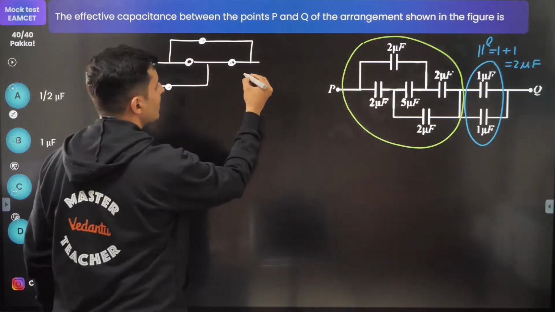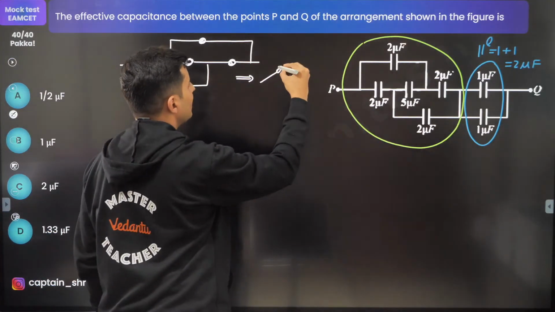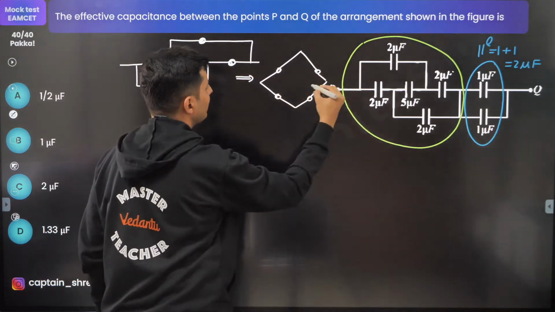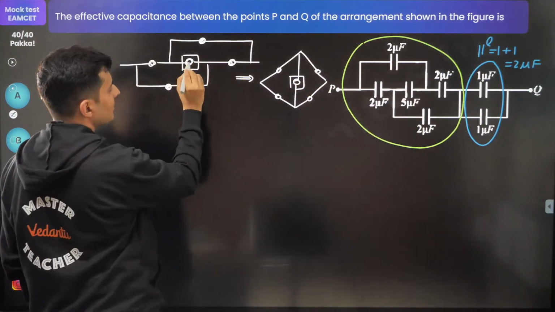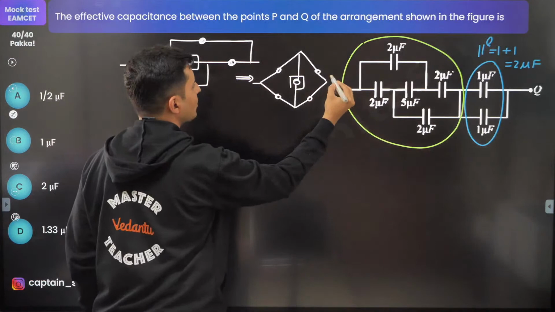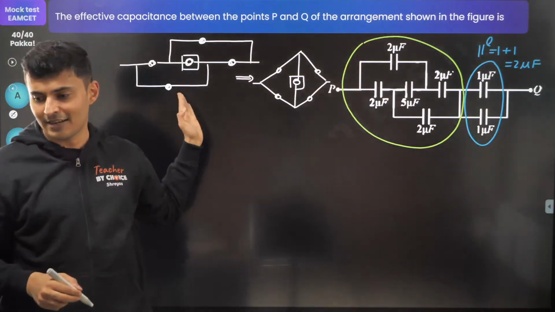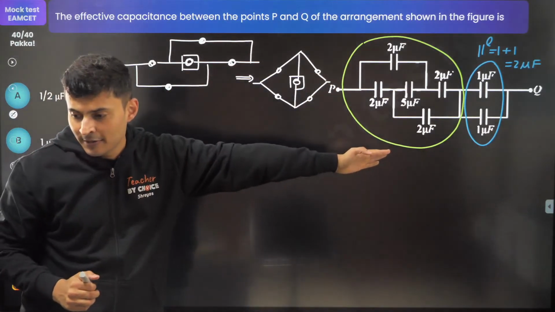These kind of circuits are actually Wheatstone's bridge. So do you see a very similar arrangement here and here?